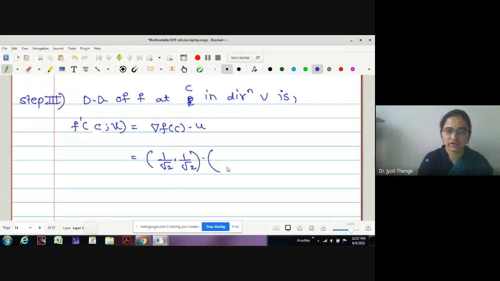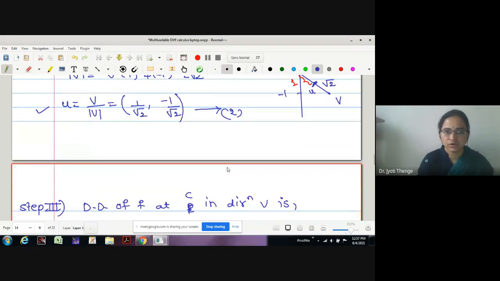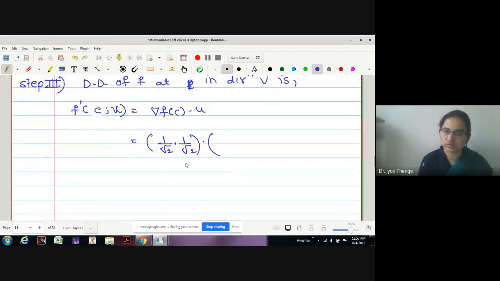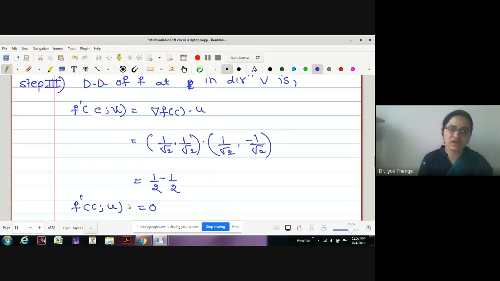What is the unit vector we have obtained? 1 by √2, minus 1 by √2. What is the dot product of these two? 1 by √2 times 1 by √2 is half. 1 by √2 into minus 1 by √2 is minus half. Therefore, the derivative we are getting is 0. Okay. Therefore, f dash of C, comma, U is 0.